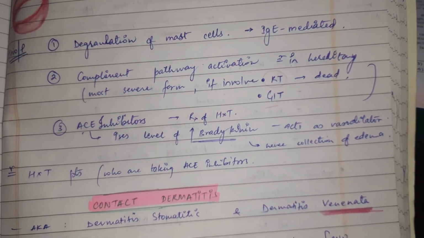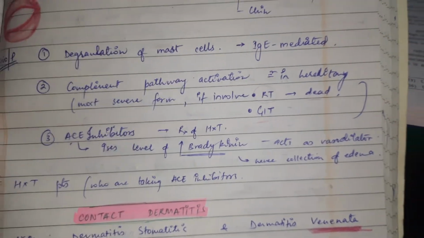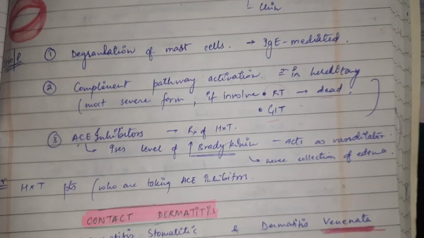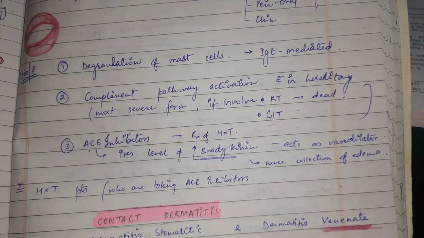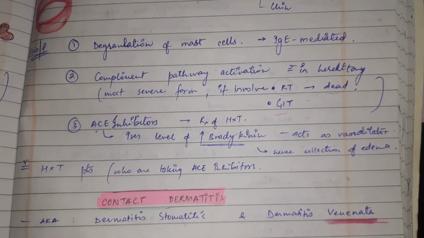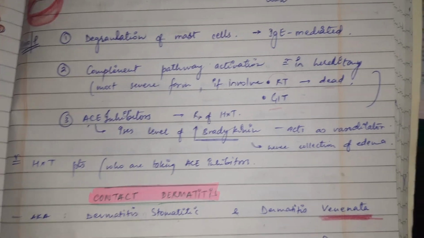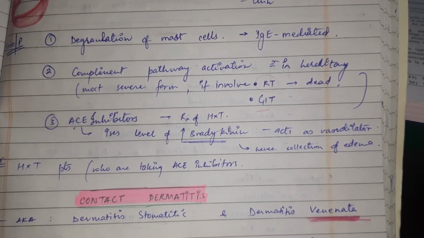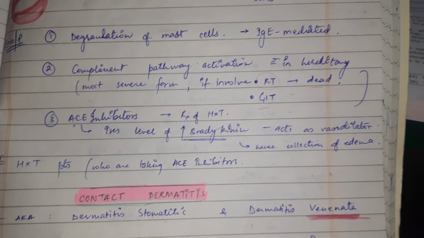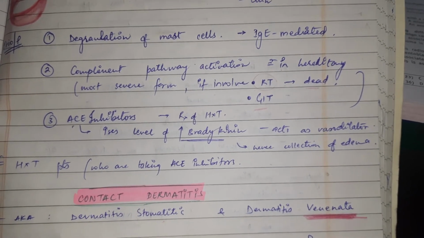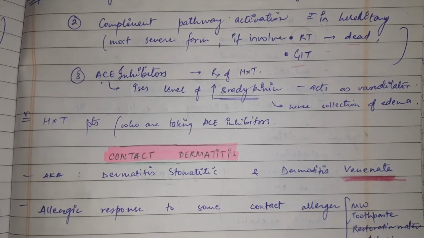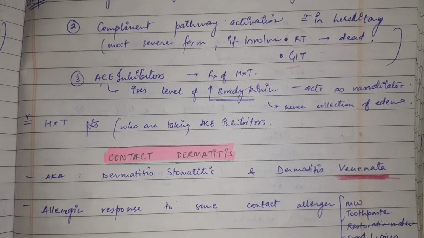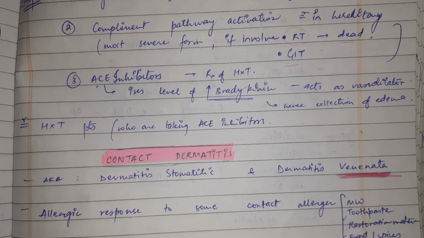First is degranulation of mast cells, IgE mediated, because IgE is allergic. Complement pathway activation is seen in hereditary. And third is ACE inhibitors, used in treatment of hypertension. Increased level of bradykinin acts as a vasodilator, hence collection of edema, seen in hypertensive patients who are taking ACE inhibitors.